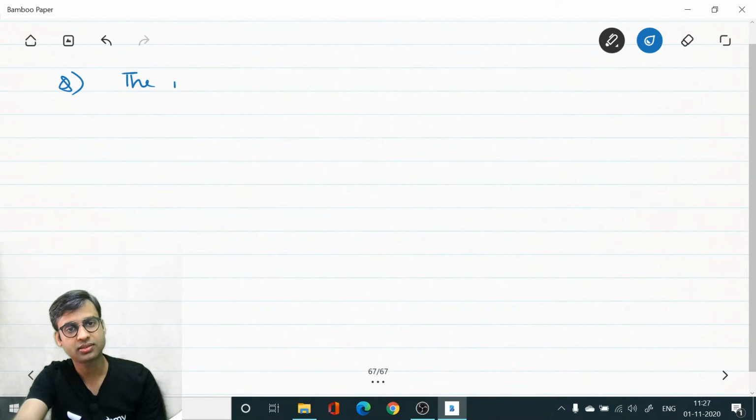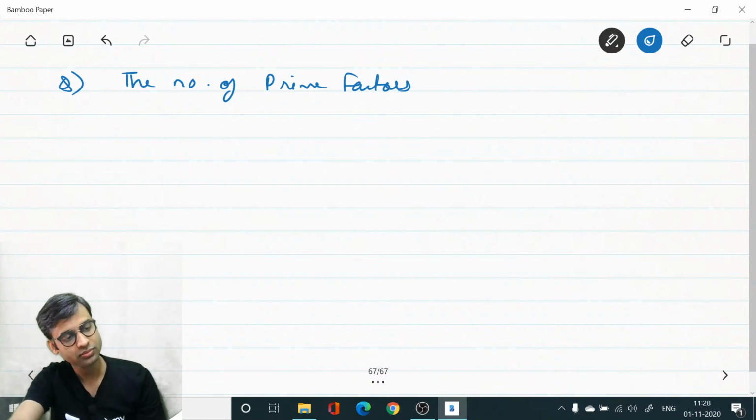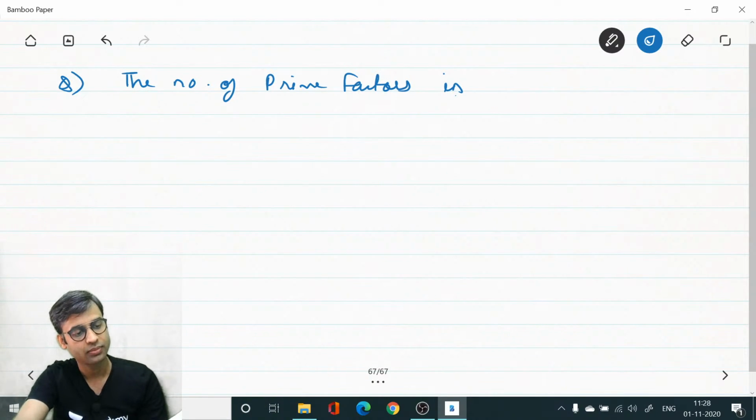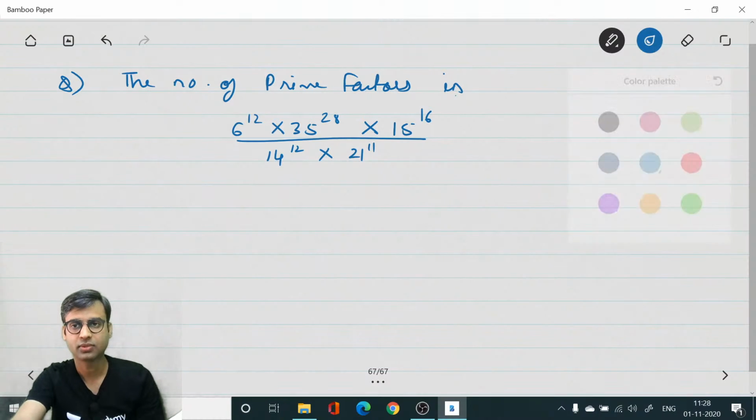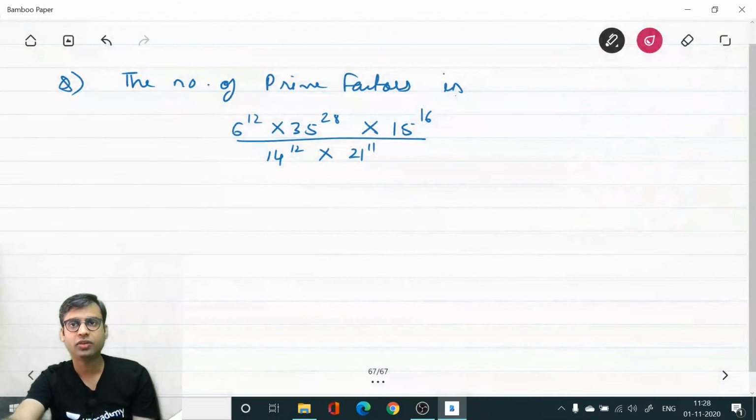The number of prime factors. Calculate the number of prime factors in 6 power 12 into 35 power 28 into 15 power 16, whole divided by 14 power 12 into 21 power 11. Calculate the number of prime factors.